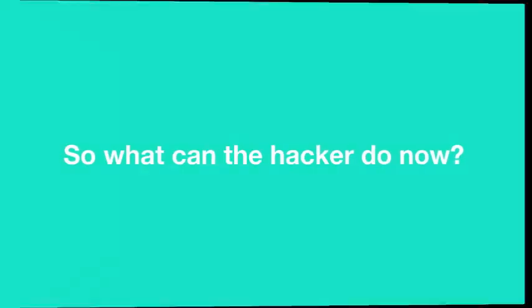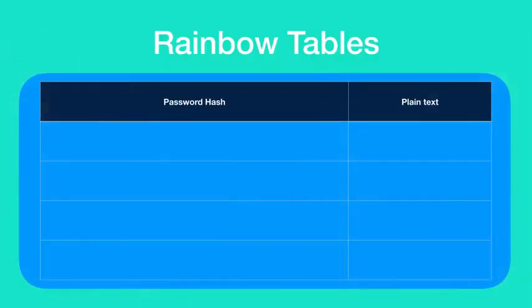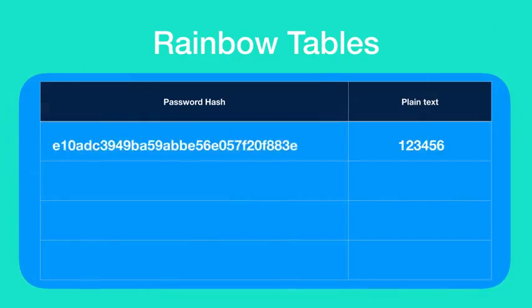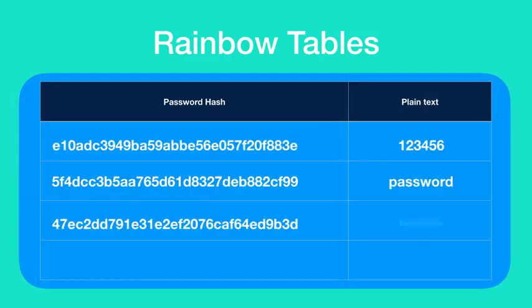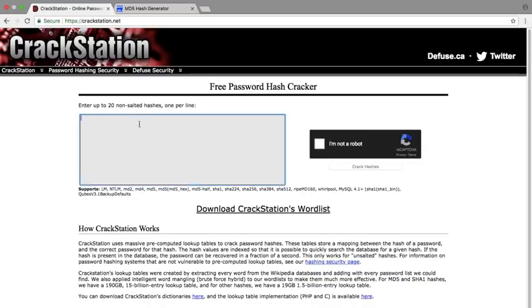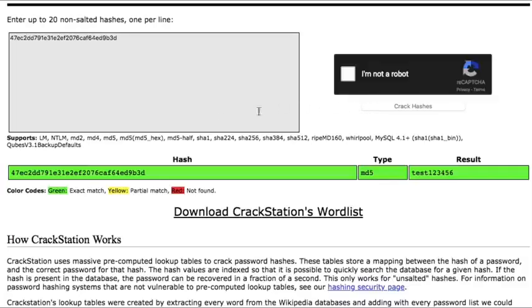If you are using a common password like test123456, which I used earlier to sign up for Facebook, then the hacker will easily be able to know the plain text form of your password from the hash string. There is something known as rainbow tables. These rainbow tables contain the password hashes of numerous commonly used passwords along with their plain text forms. So the hacker will be able to do a simple search with the password hash that he has, and if the password hash exists in the rainbow table, that means the password is successfully cracked and we now have the password in plain text form.